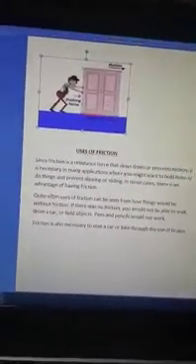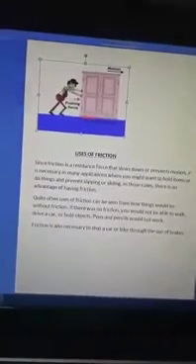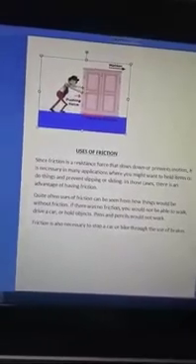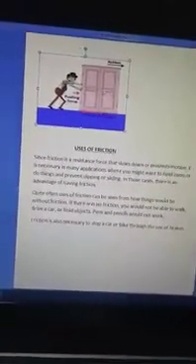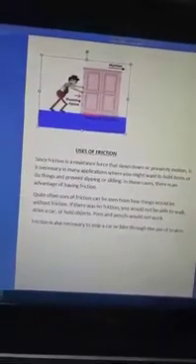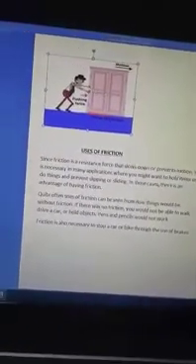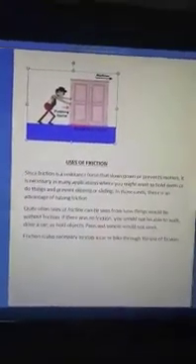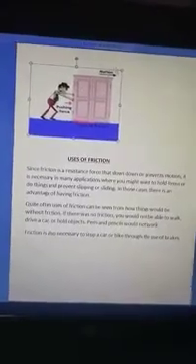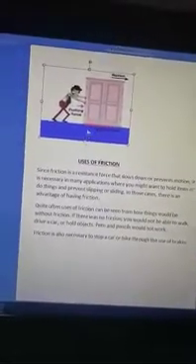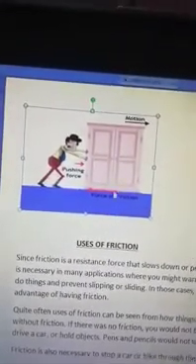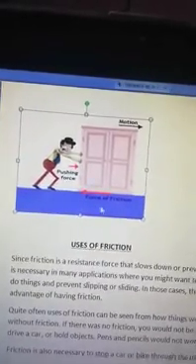Here you can see one figure, one diagram. A person is there, by using the pushing force, is opening, or we can say closing, the door. Then why is that door not moving at high speed, right? That is all due to a force in the opposite direction of the motion. You can see one force is there, that force we call friction force, right? In the opposite direction of the motion, one force is always acting, that is called friction force.